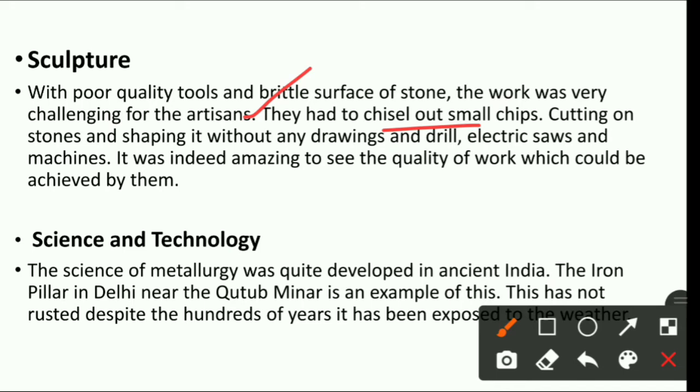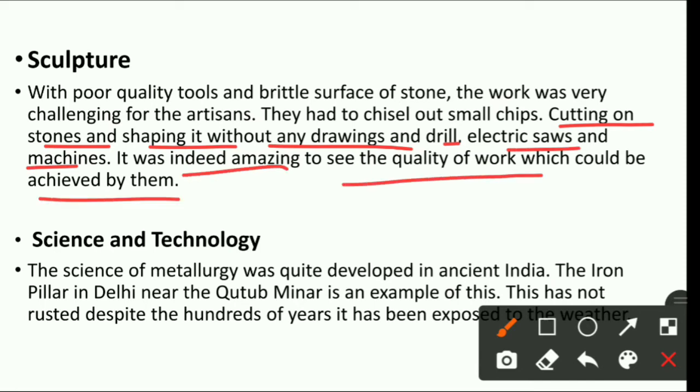Okay, they had to chisel out the small chips, छोटे छोटे चिप्स के फॉर्म में उसको निकालना पड़ता था, और उस रॉक या स्टोन को शेप देना पड़ता था. Okay, cutting on stones and shaping it without any drawings and drill, electric saws and machines. It was indeed amazing to see the quality of work which could be achieved by them.